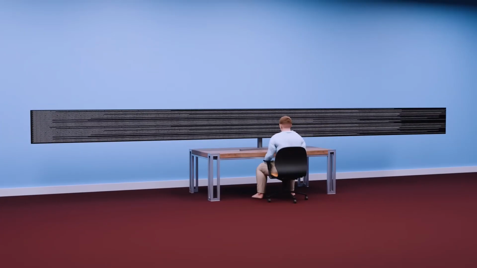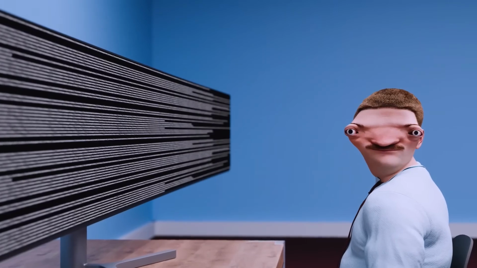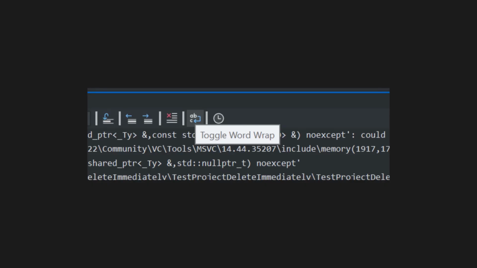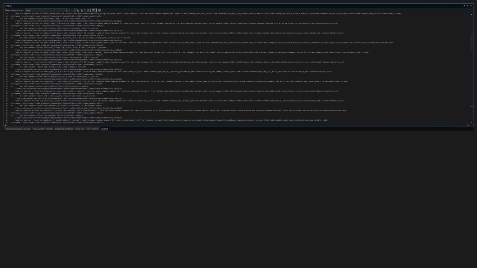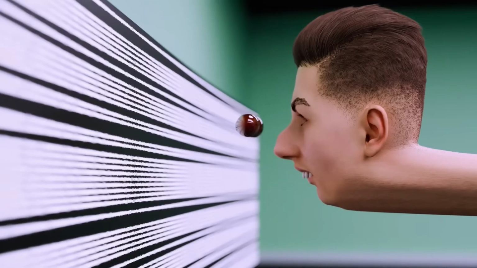I finally see the appeal of those ultra-wide monitors. The distance between your eyes needs to be at least 20 centimeters so you can read these goddamn errors efficiently. Then don't waste your time changing the settings to wrap the text over to the next line. It'll make the errors even more incomprehensible to read than they already are. Oftentimes I end up using much smaller font than I'm comfortable with to try to fit as much of the error as I can on the screen. But this inevitably leads to me squinting my eyes or moving my head forward in an unergonomic position to read the tiny text.